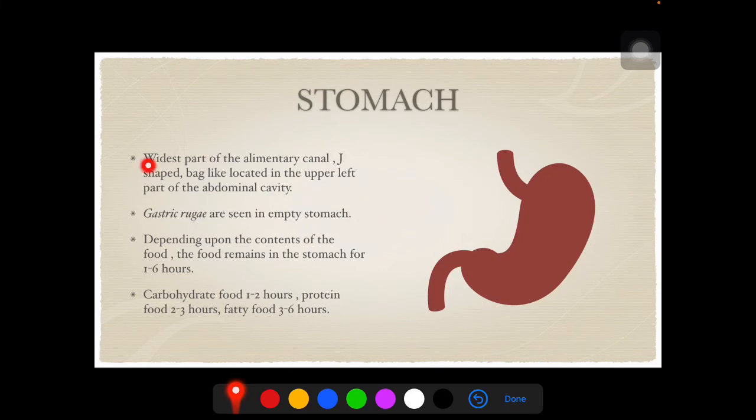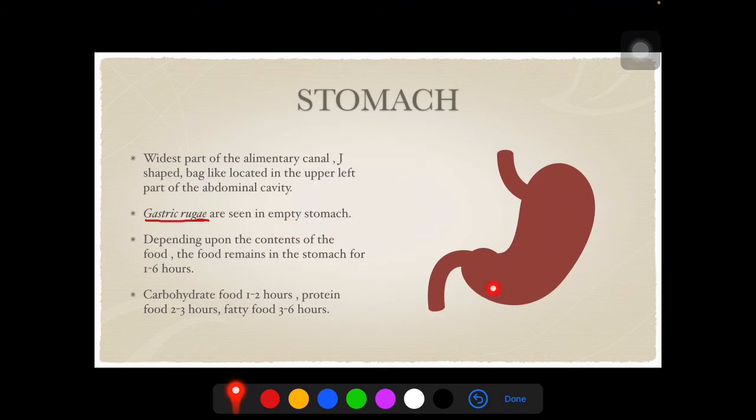Stomach. It is the widest part of the alimentary canal, J-shaped, bag-like, located in the upper left part of the abdominal cavity. Gastric rugae are seen in the empty stomach. This is an MCQ question. Where are gastric rugae seen? So they are seen in the empty stomach.